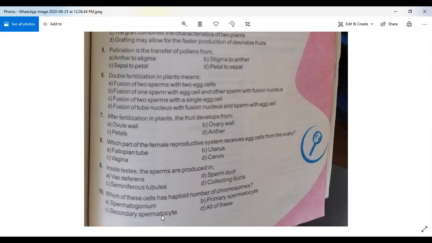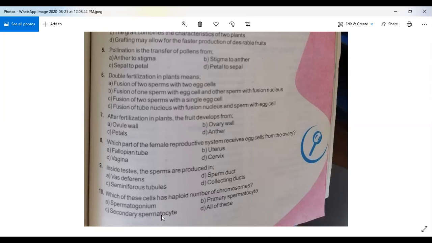Now I am repeating the answers again. You can also tell me the answers with me. Multiple choice questions. Question number 1, option B is correct, vegetative propagation. Question number 2, option C is correct, spore formation. Question number 3, option A is correct, vegetative propagation again. Question number 4, option C is correct, the graft combines the characteristics of two plants.